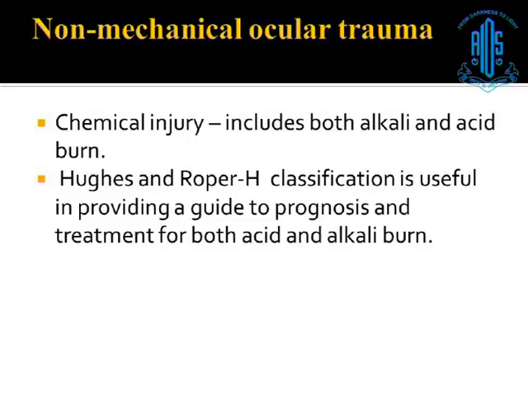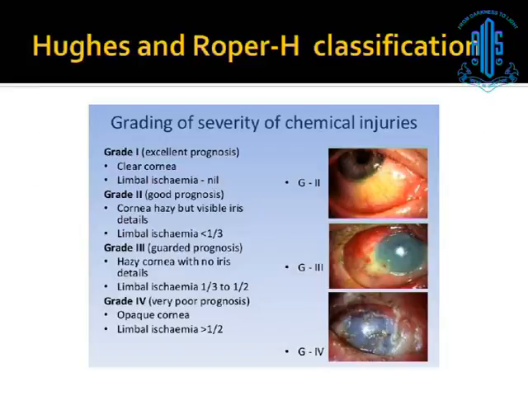Something about the non-mechanical ocular trauma. The chemical injury refers to both alkali and acid burns. We have the Hughes and Roper-Hall classification, which classifies chemical injury into 4 grades depending on the state of the cornea and the limbal ischemia. In grades 1 and 2, we have little or no limbal ischemia and a little bit of corneal haze, whereas in grades 3 and 4, we have a hazy cornea and limbal ischemia. In grade 3, we have one-third to half, and in grade 4, we have more than half limbal ischemia. And as the grade increases, the prognosis becomes poorer.